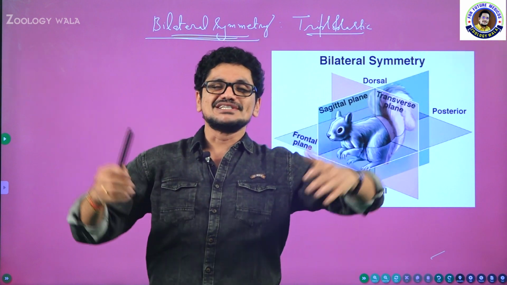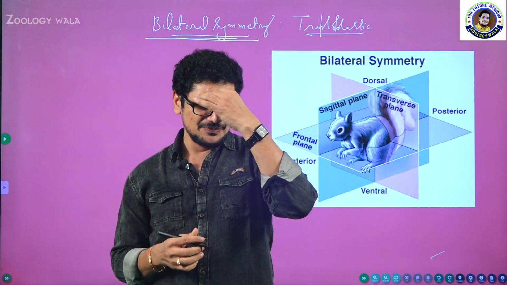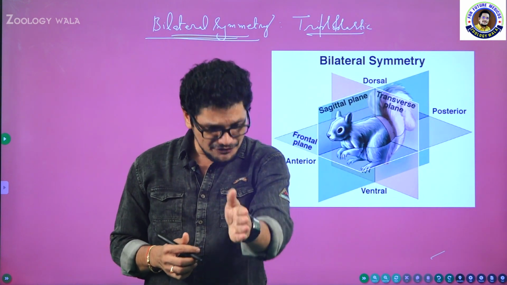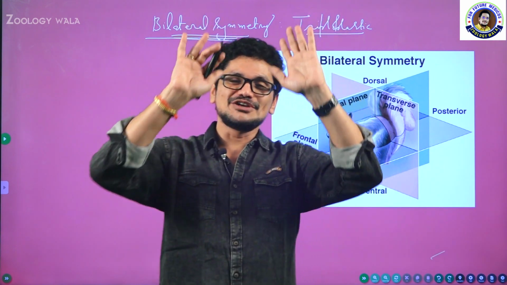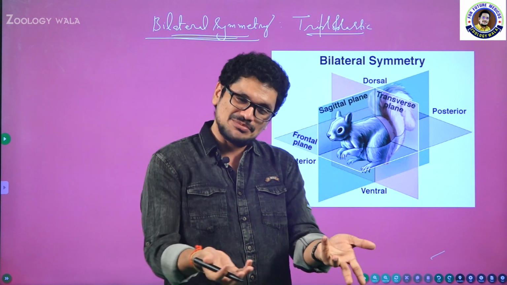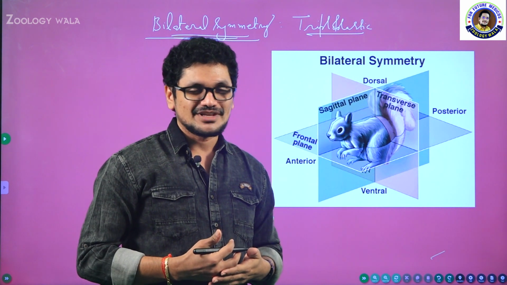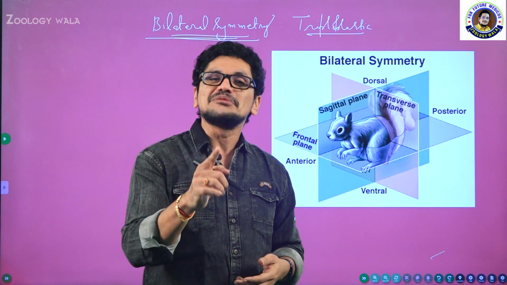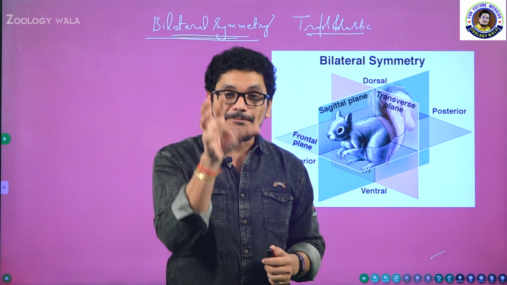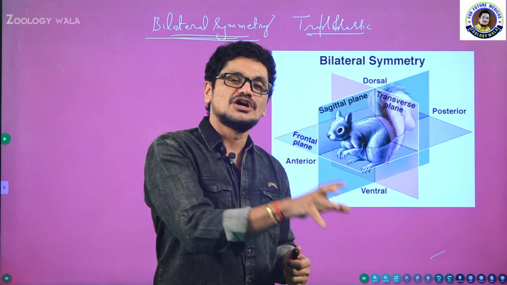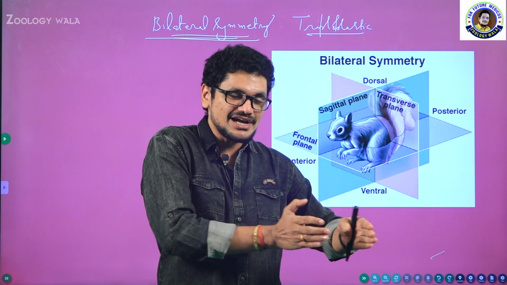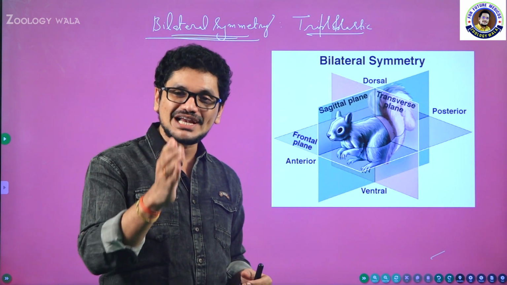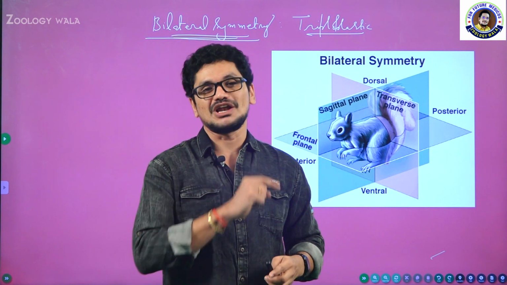Imagine the person measures around 5 feet or 6 feet. So if you make a section in the middle, 3 feet anterior, 3 feet posterior, then your job is over. Then you can tell the professor, Professor, I finished my job. No, it's not like that. What do you mean by equal halves? Whatever parts are present on one side should be present on the other side. Then only we will consider that half as an equal half, isn't it?